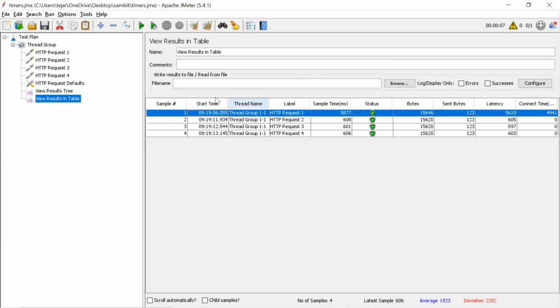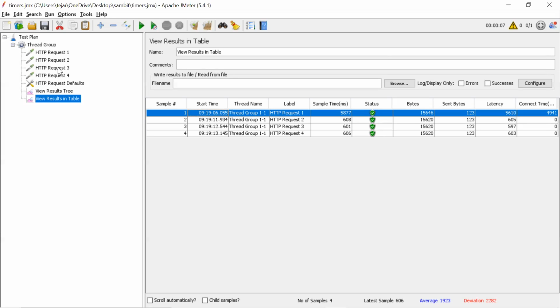If you observe, there is no time gap. It's 0.001 second. So that's not real time. In real time, this won't happen in this way. That's why we need to add timers to make a realistic scenario. If you remember the order we discussed, timers will execute before the sampler. Yeah, that's correct.